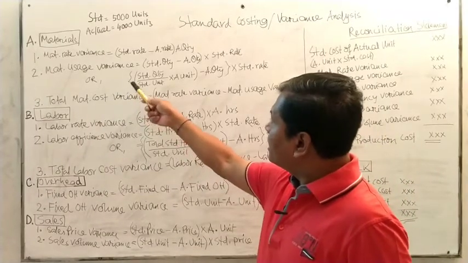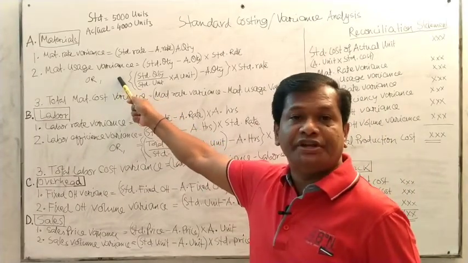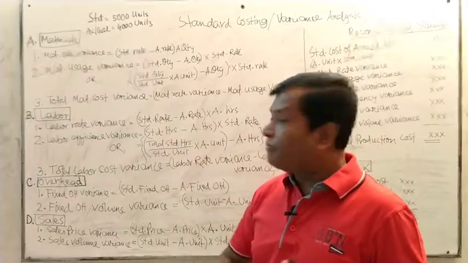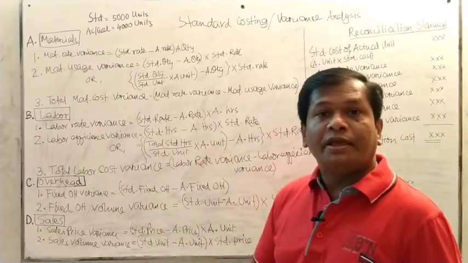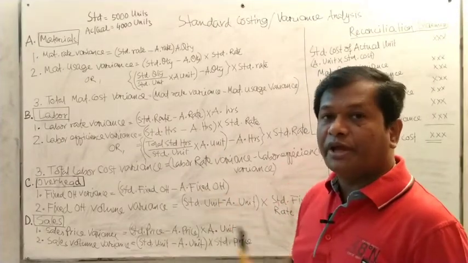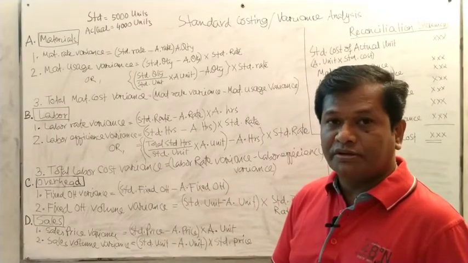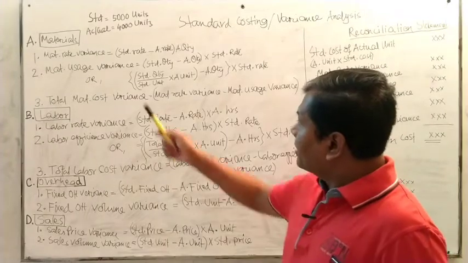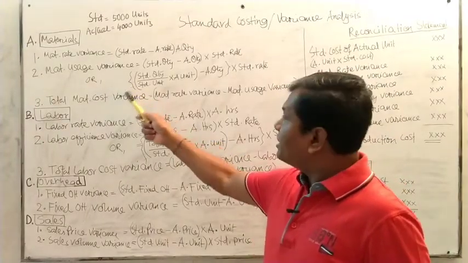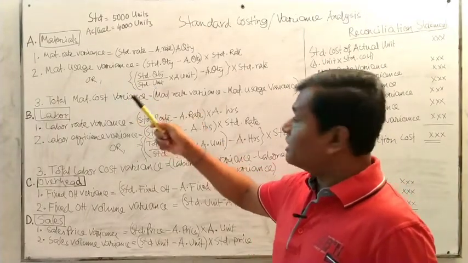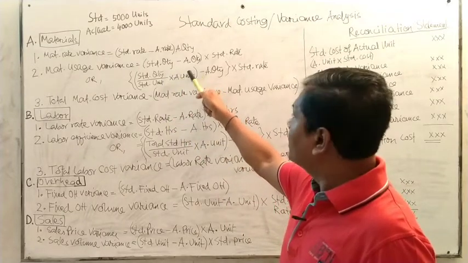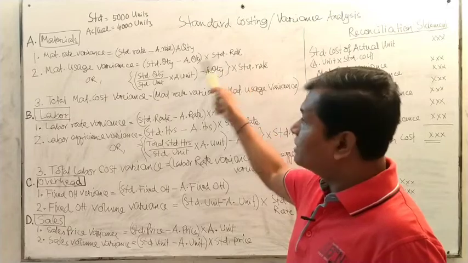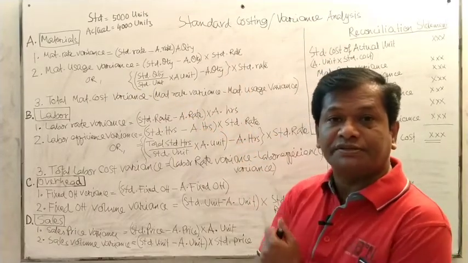Then you have to calculate the material usage variance. For a better view, take a screenshot of the board and zoom in. Please do it. Material usage variance: the formula is the standard quantity minus actual quantity multiplied by the standard rate. This is the material usage variance.